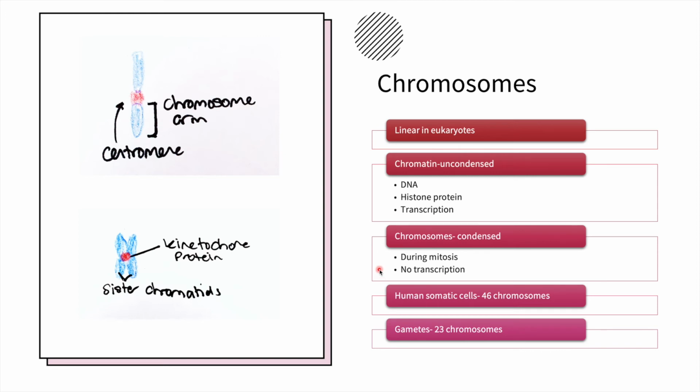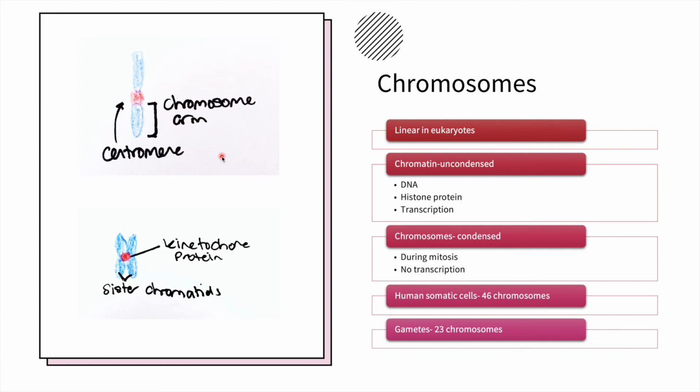Each chromosome is made up of double-stranded DNA molecules in segments called genes. Humans have 46 chromosomes in somatic cells, or non-sex cells. They have 23 chromosomes in gametes, which are sex cells like ovum and sperm.